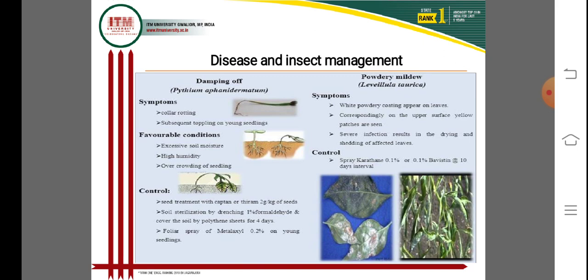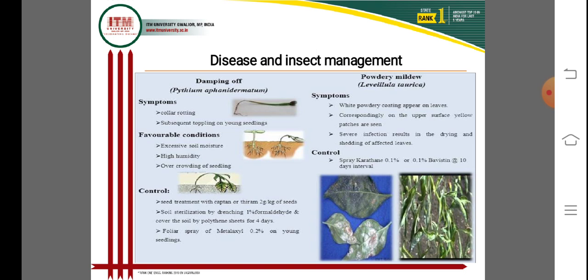The first disease is damping off, which is very important at the nursery stage of the crop. It is due to excess soil moisture and high humidity, and is controlled by seed treatment with Captan and Thiram at 2 grams per kg of seeds for successful control of damping off.